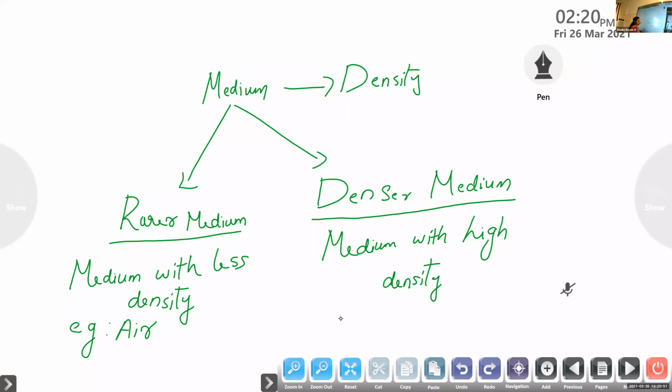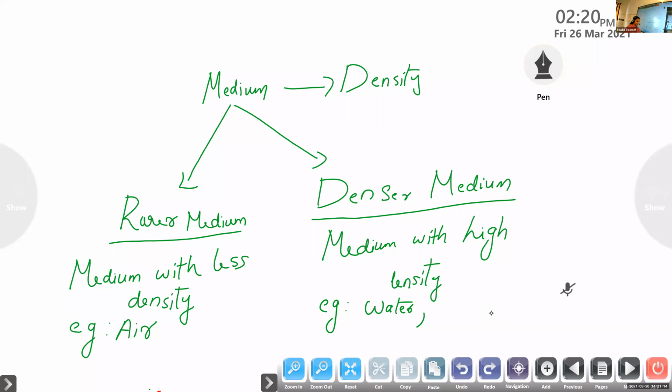Examples for denser medium are water or glass. They possess high density as compared to air.